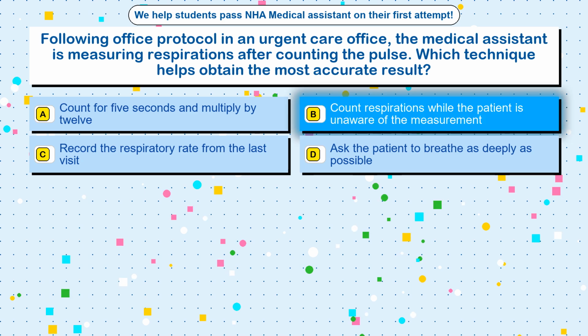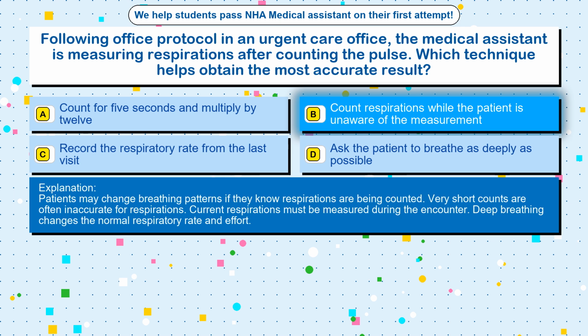The correct answer is option B. Count respirations while the patient is unaware of the measurement. Patients may change breathing patterns if they know respirations are being counted. Very short counts are often inaccurate for respirations. Current respirations must be measured during the encounter. Deep breathing changes the normal respiratory rate and effort.